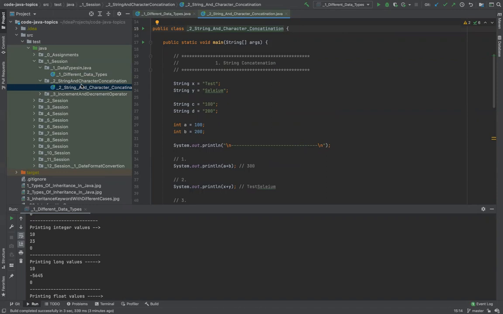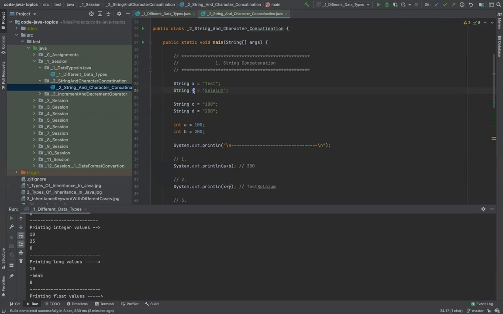Again, I doubt this needs a detailed explanation. A string is a set of characters. Your name, my name, anything which you write is in a text format. To save that text, you need a variable. The variable you can set is a string. So if you see, String x = "test". This is how I am doing a declaration, and this is the assignment or initialization. So I am assigning a variable x with the value "test", whose type is string.